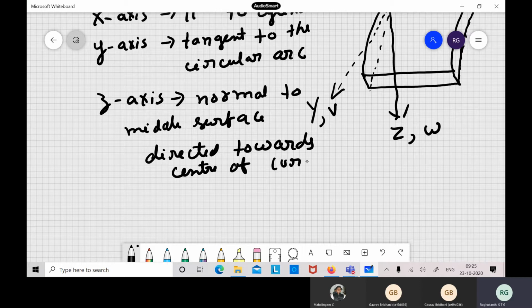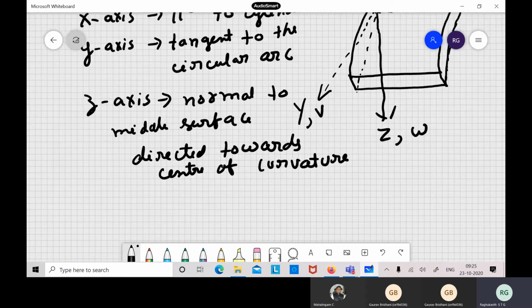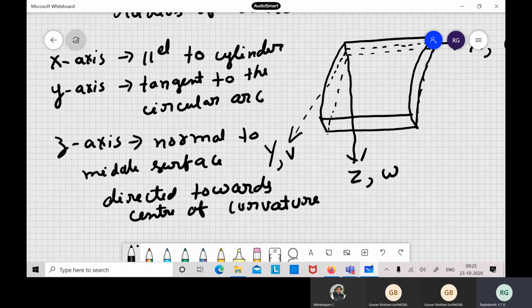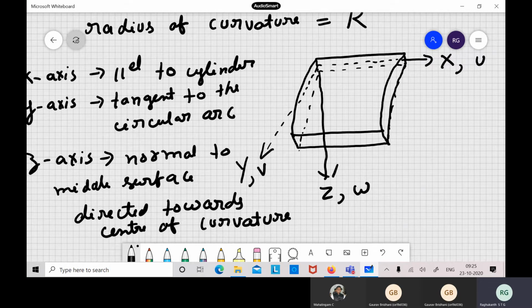Okay, so these are our coordinates. The coordinate system is done. Now, for shells, since plane sections remain plane and all other assumptions hold, there is no need to talk in terms of the stresses. This is our radius of curvature; you see, it goes like this. No need to talk in terms of the stresses at all.